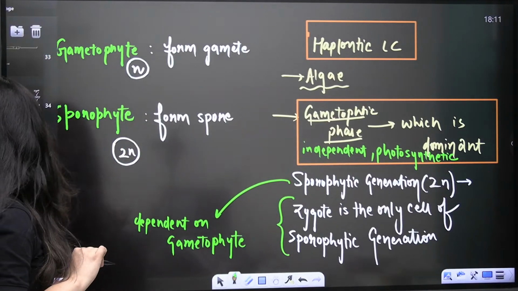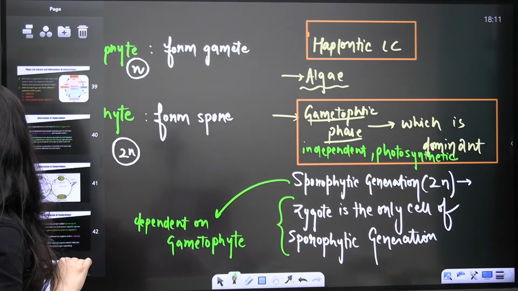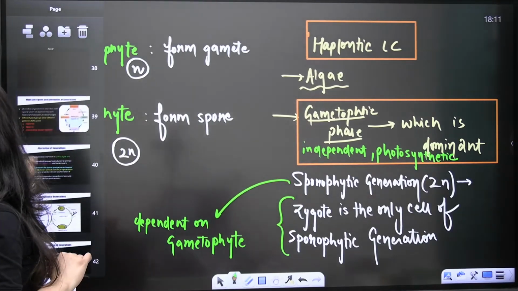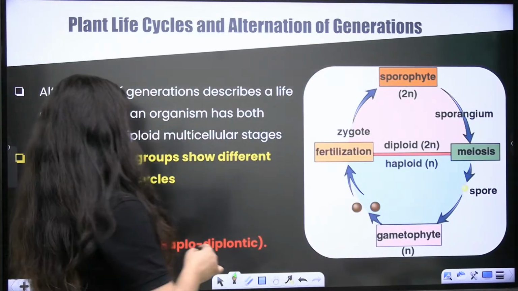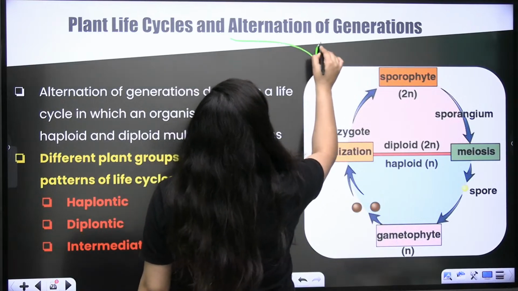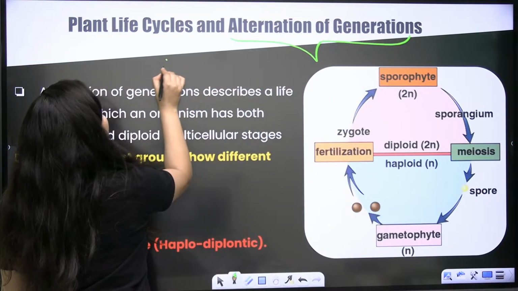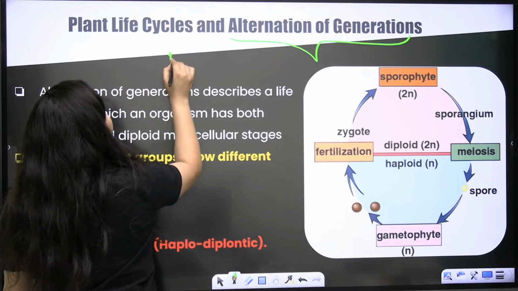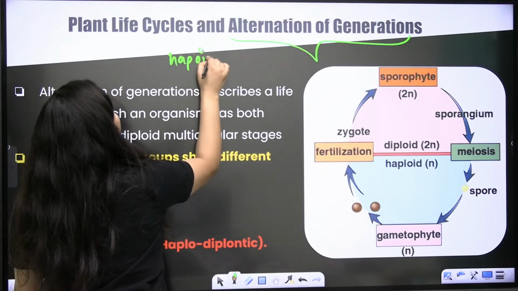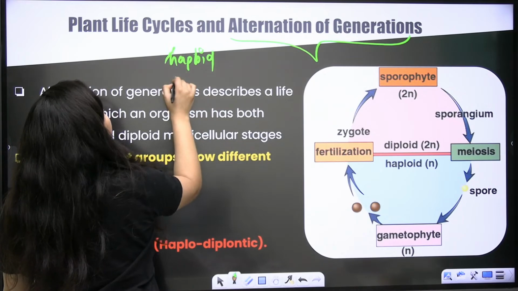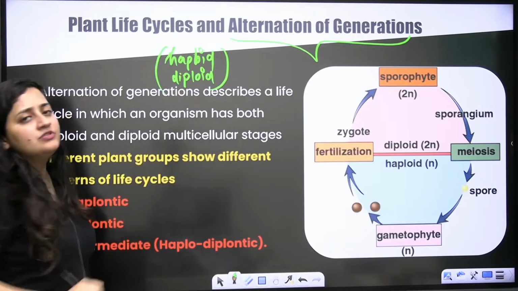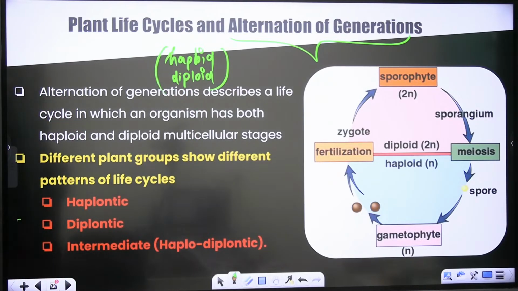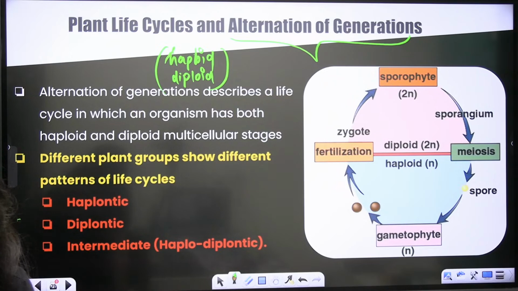Sure? Okay, let's check it out. We are talking about the plant life cycle and alternation of generation. What is the meaning of alternation of generation? It means sometimes you will see the haploid phase, sometimes the diploid phase, or sometimes the sexual phase, sometimes the asexual phase. In the life cycle of plants, at times there will be the haploid phase and sometimes the diploid phase. That is why we use the word alternation of generation.